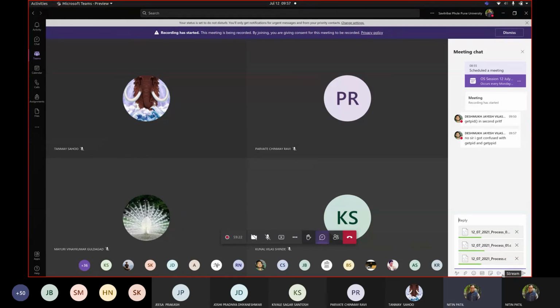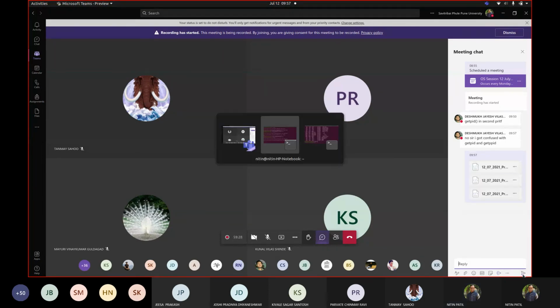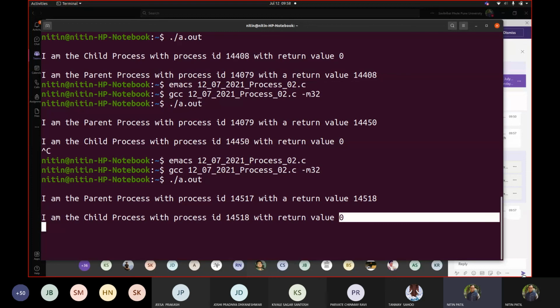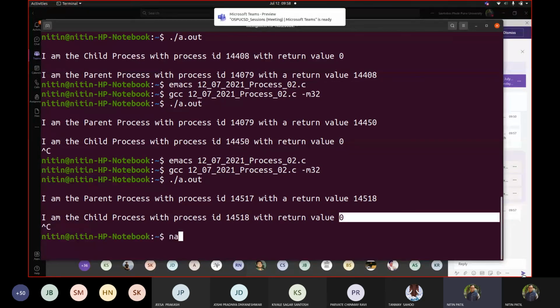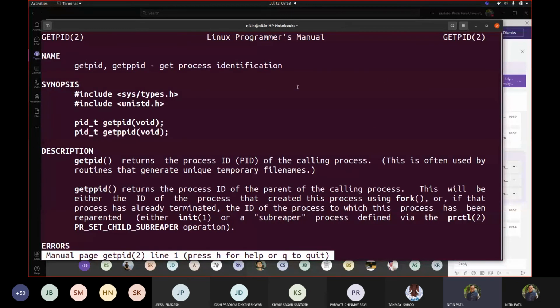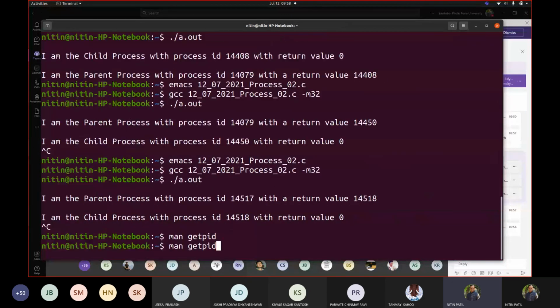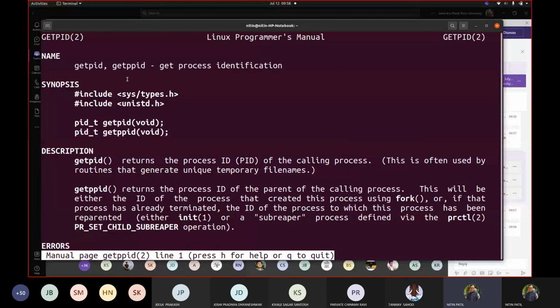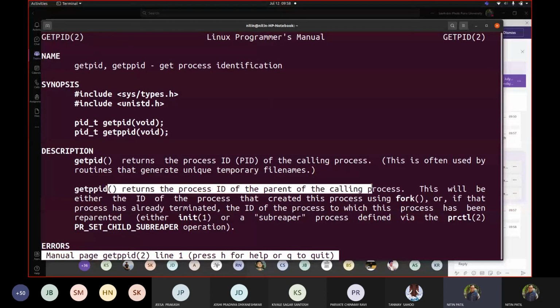So is it clear now, Jayesh? getpid and getppid. What is getppid for? You can see here. So if I press Control C, and if I write man getpid, this is for process identification. getpid returns the process ID, and getppid returns the parent ID, the parent of the calling process. Correct?